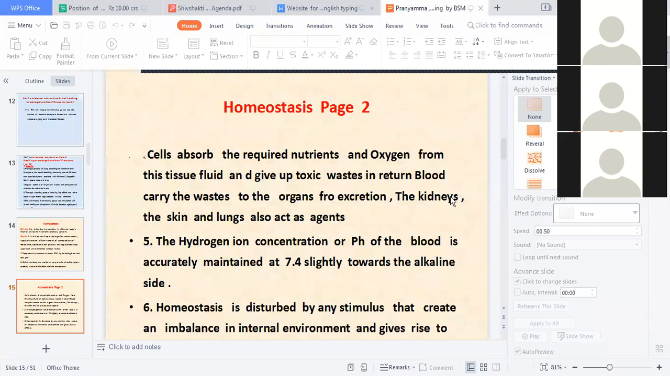What will go out through the kidneys? The blood is purified, and the waste products go out in the urine. And what will go out through the skin? The sweat. That also removes toxins from the body.